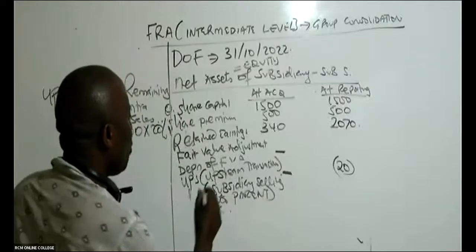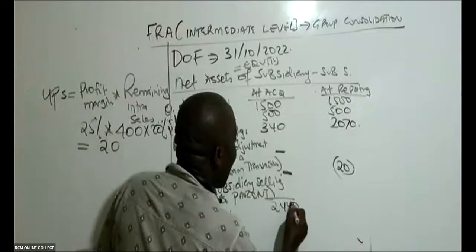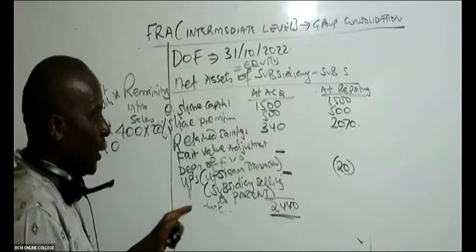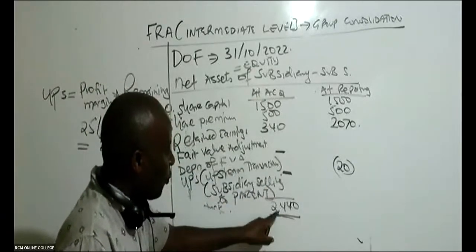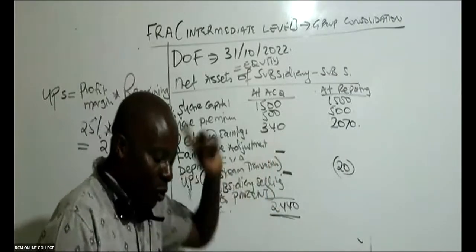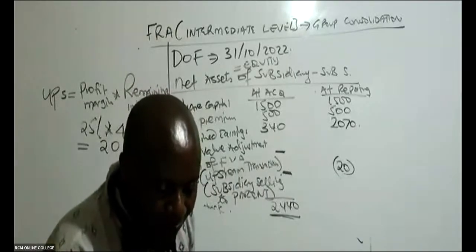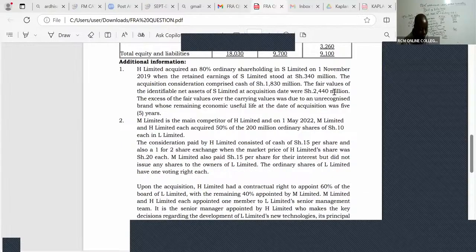The total net assets at acquisition were worth 2440. Then, of course, they want us to use the balancing method to get the fair value adjustment. What have they told us about this fair value adjustment? They have told us the fair values of the identifiable net assets of S Limited at acquisition date were 2440.